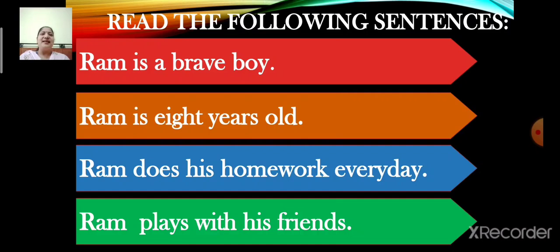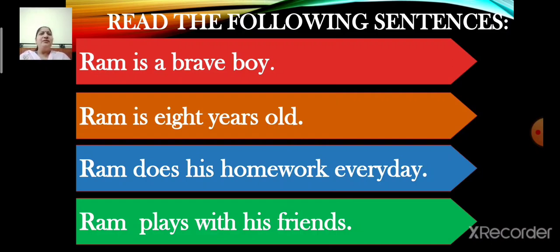I repeat the sentences again. Ram is a brave boy. Ram is 8 years old. Ram does his homework every day. Ram plays with his friends. So, which word is repeated here? Yes, you are right. The word Ram is repeated. So children, in all the 4 sentences, the noun, that is the name, Ram is repeated.